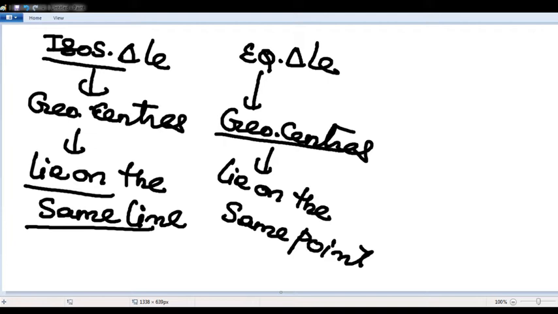Michael, where did I discuss the 9-point circle? I discussed that in an isosceles triangle, all geometric centers lie on the same line. In an equilateral triangle, all geometric centers lie on the same point. This is what I discussed. There is no definition of the 9-point circle, nothing. Please put a star mark on this question, sir.